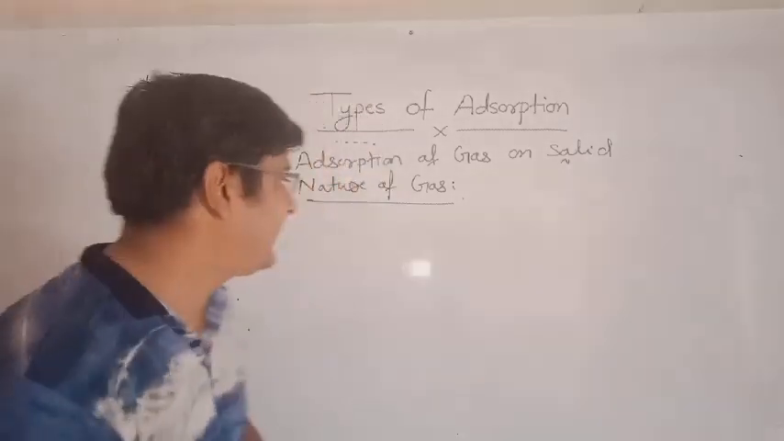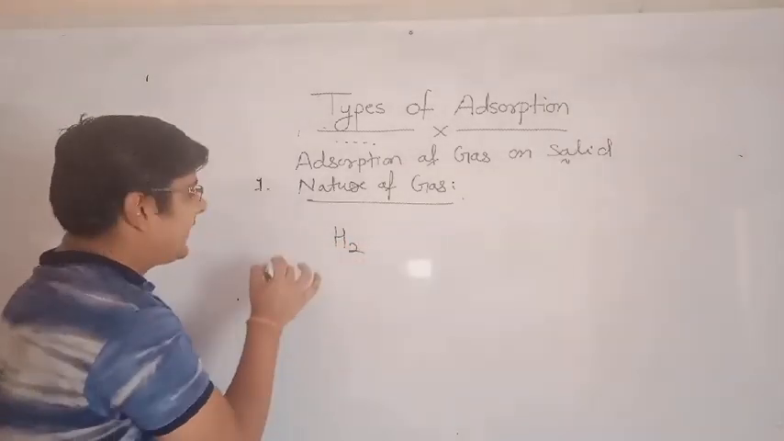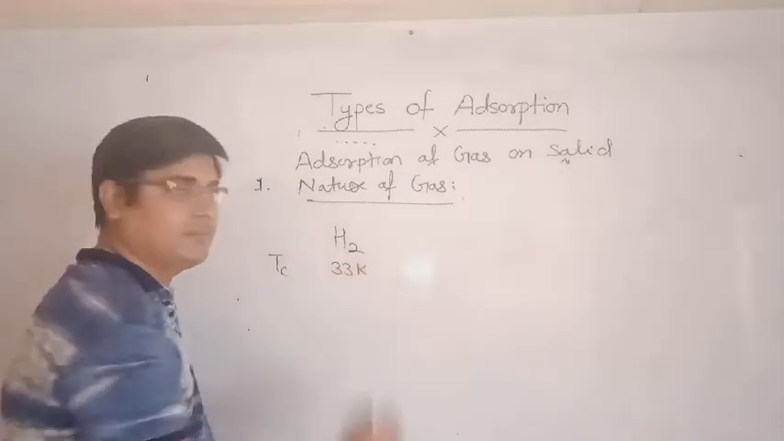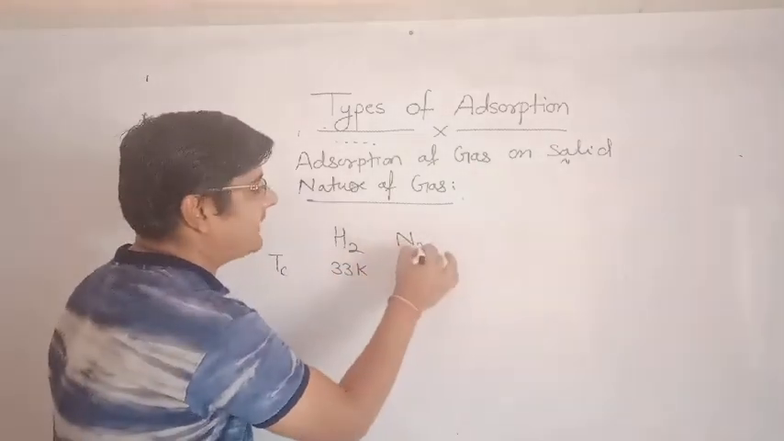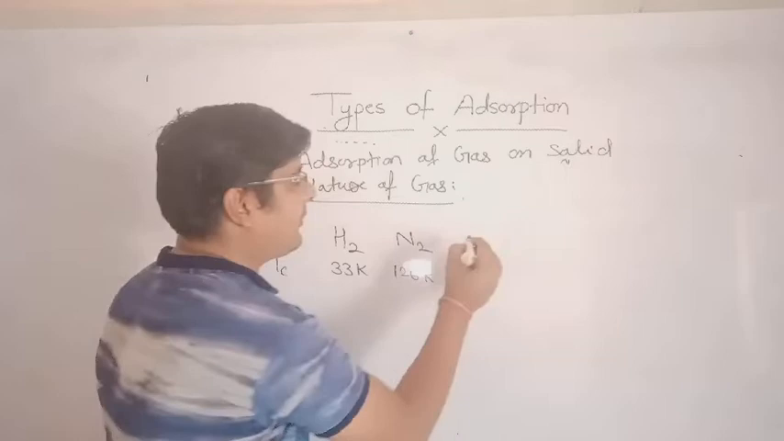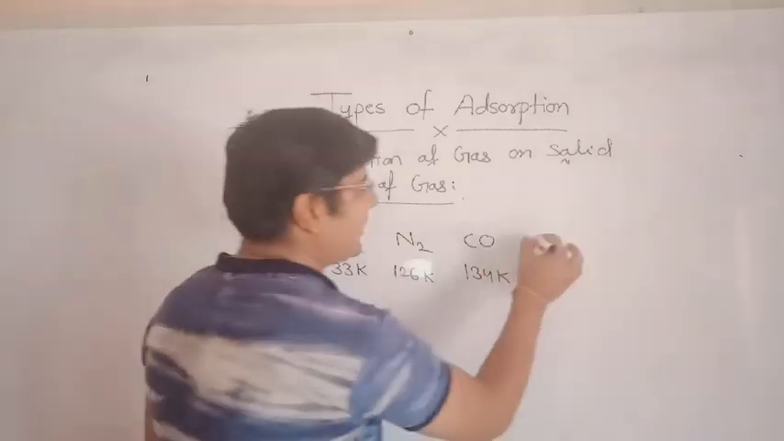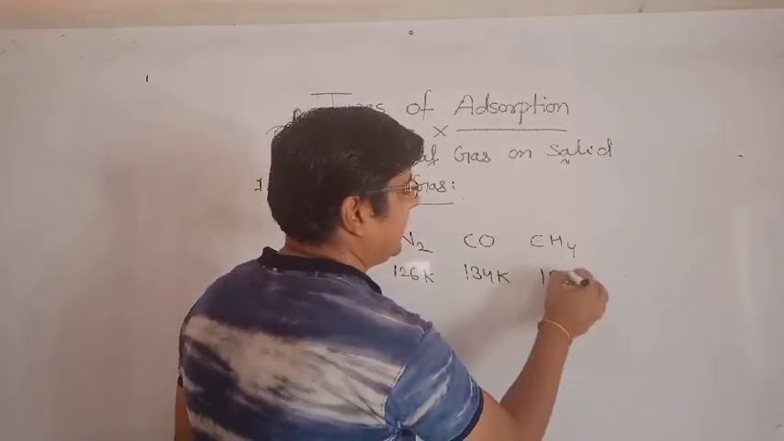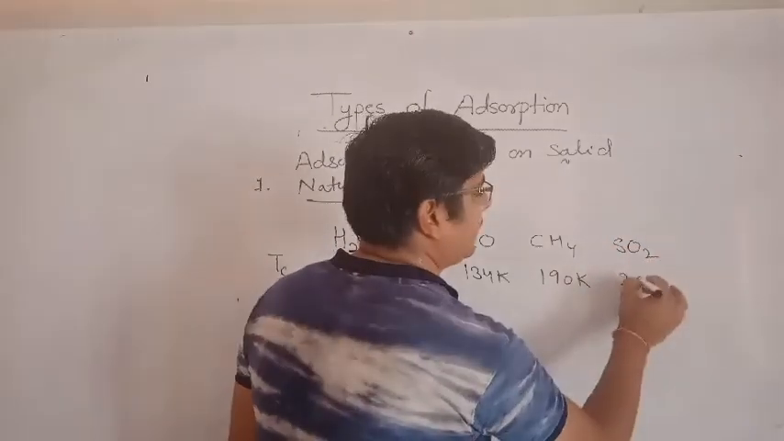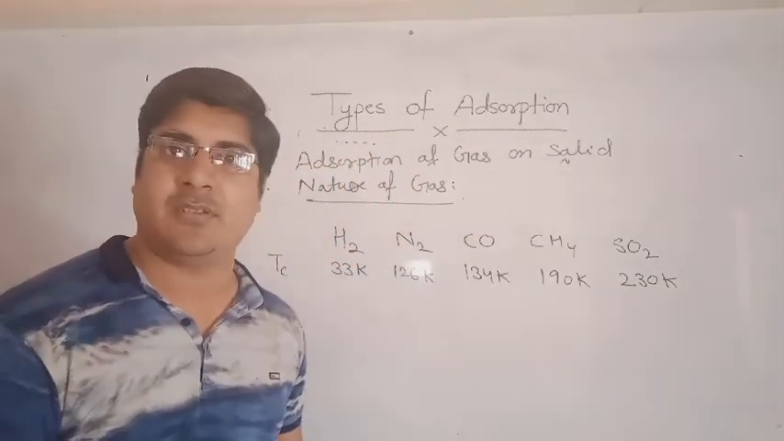Let's talk about the examples. First we will discuss hydrogen. The critical temperature of hydrogen is 33 Kelvin. The critical temperature of dinitrogen is 126 Kelvin. The critical temperature of carbon monoxide is 134 Kelvin, and the critical temperature of methane is 190 Kelvin. The critical temperature of SO2 is 230 Kelvin. Which gas has the high critical temperature here?